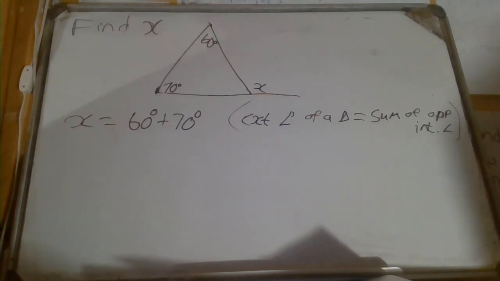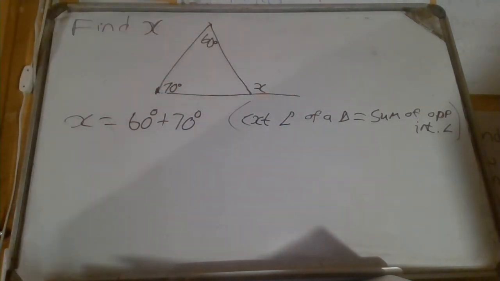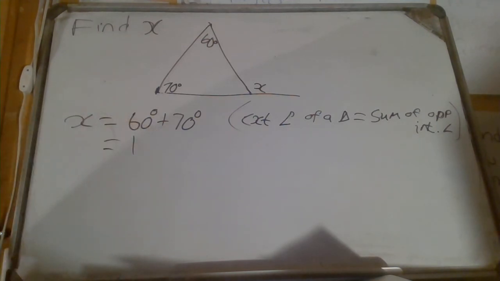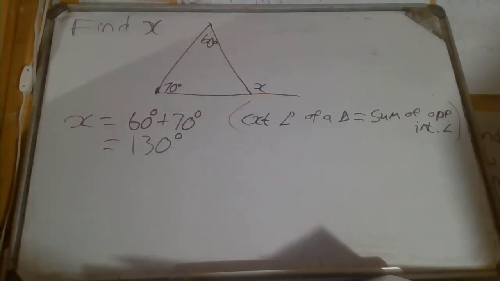I did not just make this up; I took it from a theorem that says something about how these angles are related. A theorem is a statement that I can prove is true. So 60 plus 70 will then give you 130 degrees. So this angle is 130 degrees.